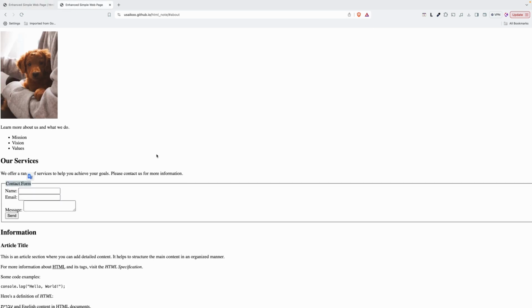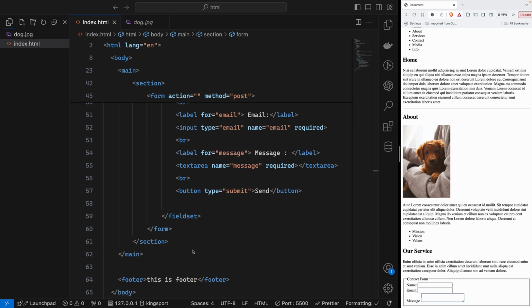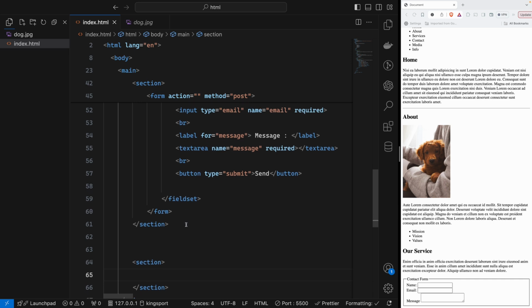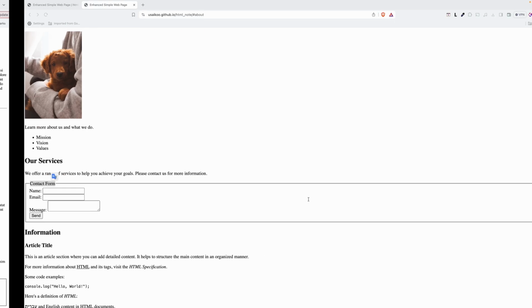Let me check. Yeah, so for the another section, we will go to the info section. Okay, under that I will say section. So inside that section, we will have the heading as well. Before we do that, I will make a comment to be readable for another developer of our code. And this is section with an article and aside. So I will format the code again.